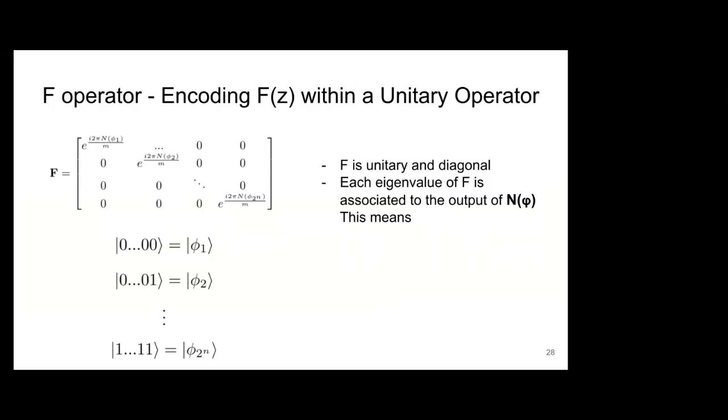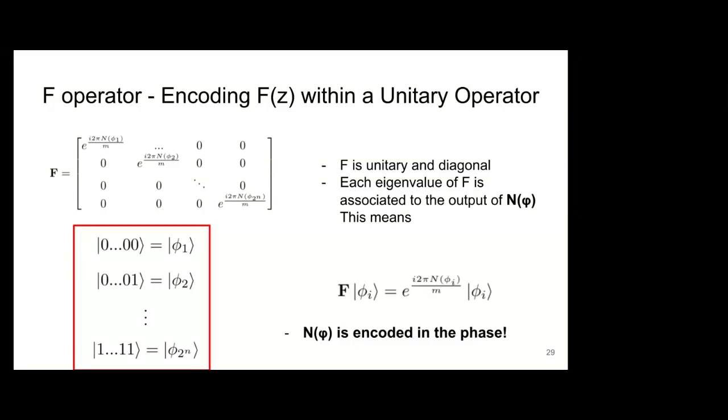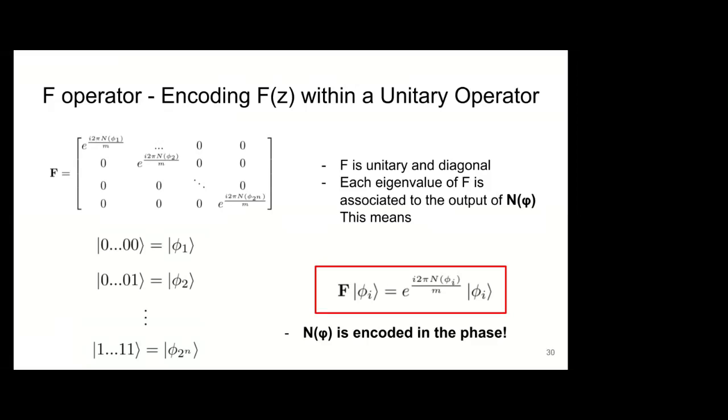Now, if we assign to the computational basis states of a quantum computer, if we assign these computational basis states to different truth assignments, as down below here, we can see that if we operate f on such a basis state that is associated to a truth assignment, we would then get the same basis state plus the eigenvalue, right, which is just a phase shift.